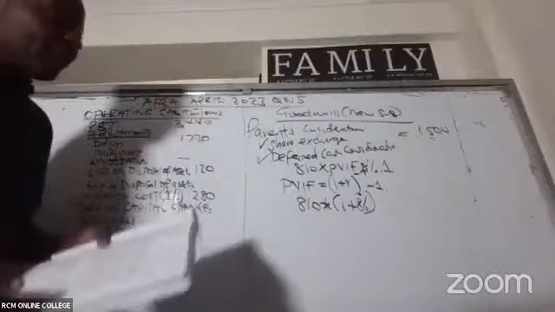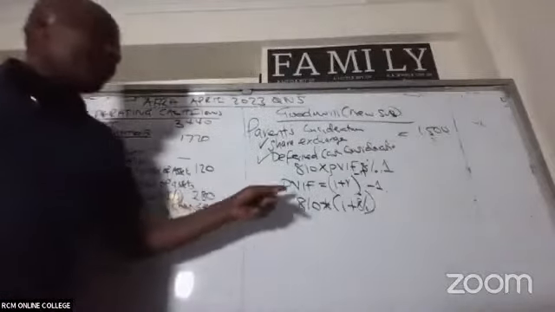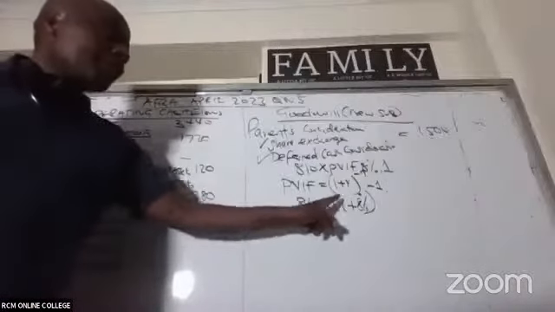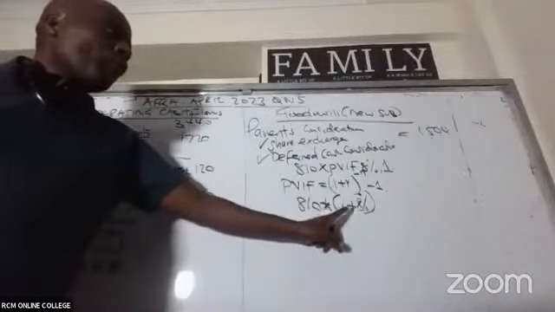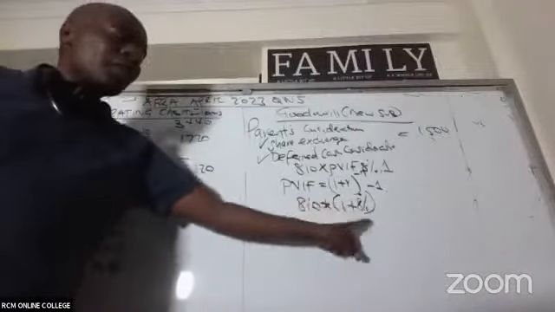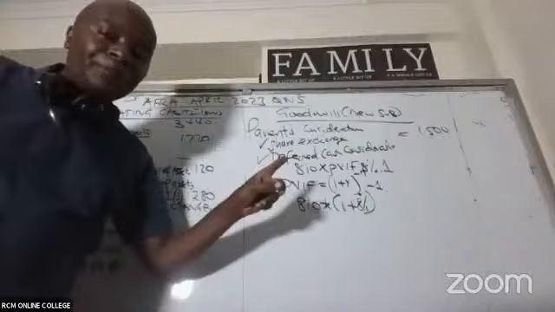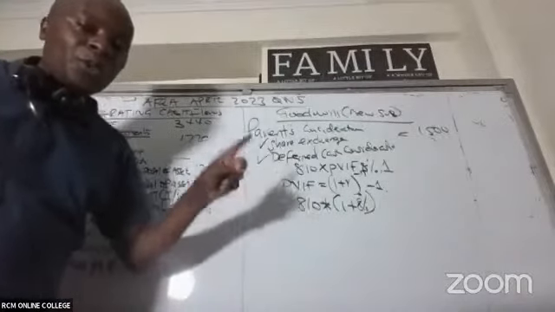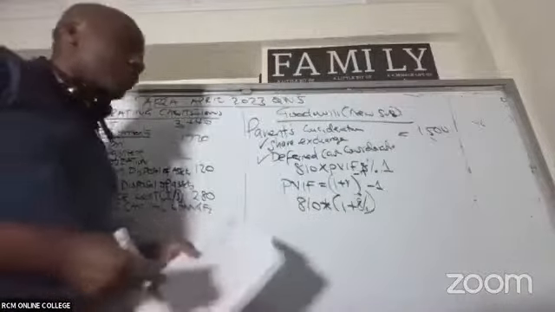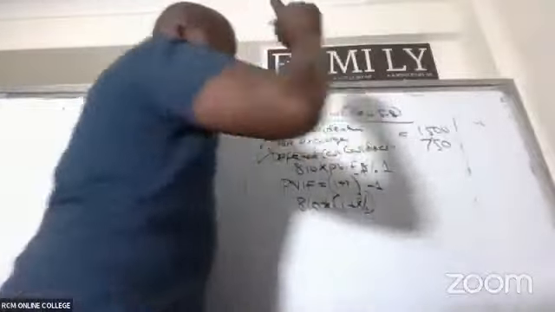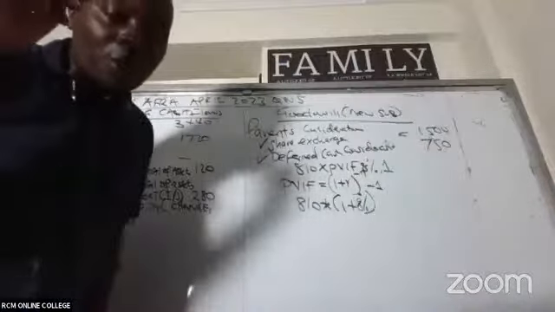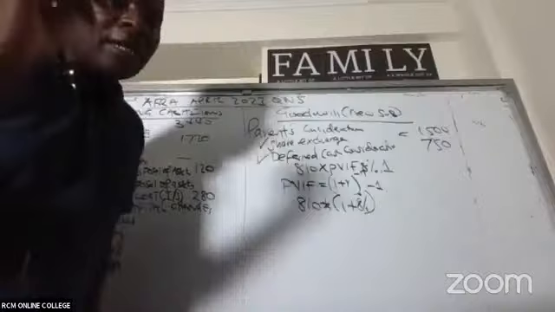Are you able in this case here to take 810 times this figure directly? 810 times, open brackets, 1 plus 0.08, close, raised to negative 1. So you're getting deferred consideration of 750.